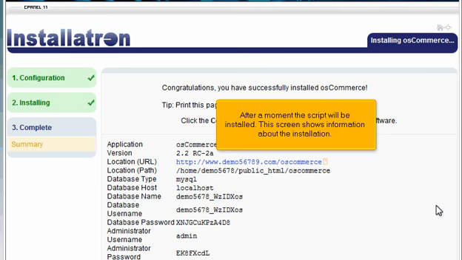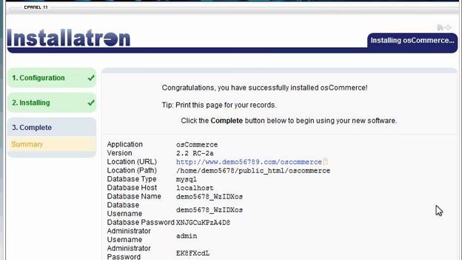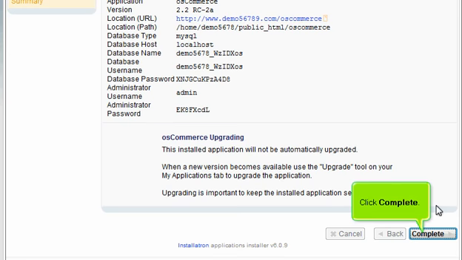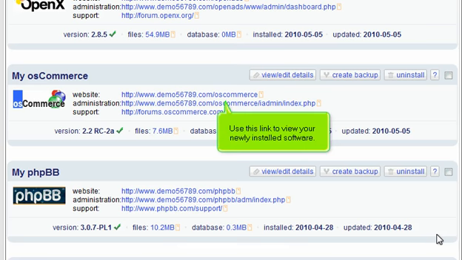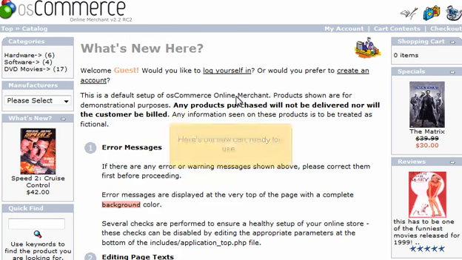After a moment, the script will be installed. This screen shows information about the installation. Click Complete. Use this link to view your newly installed software. Here's our new cart, ready for use.